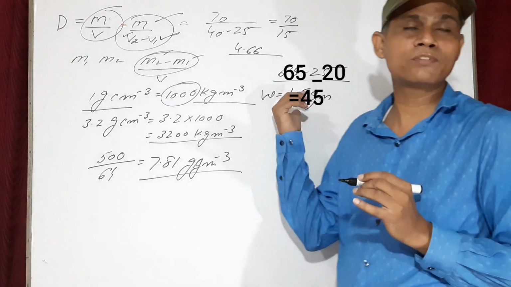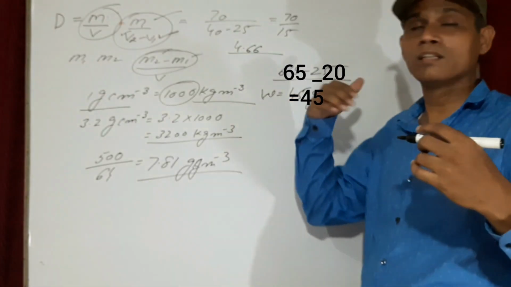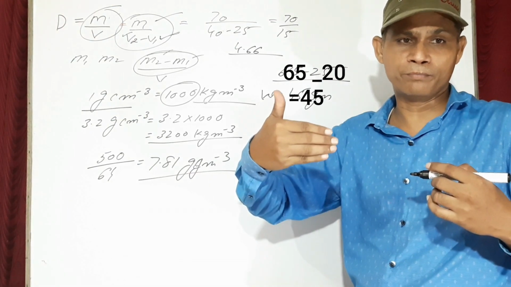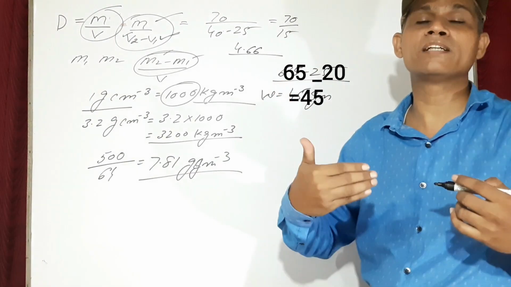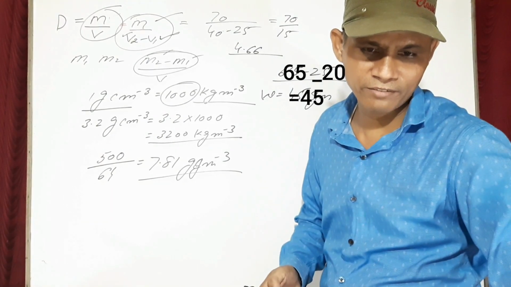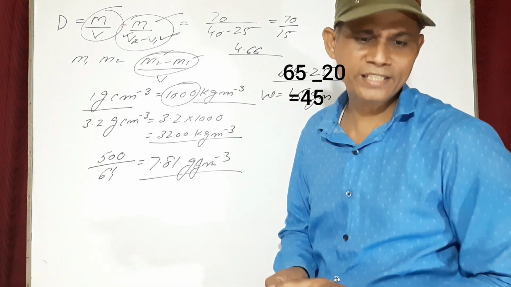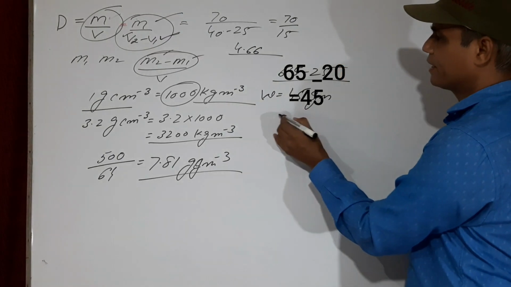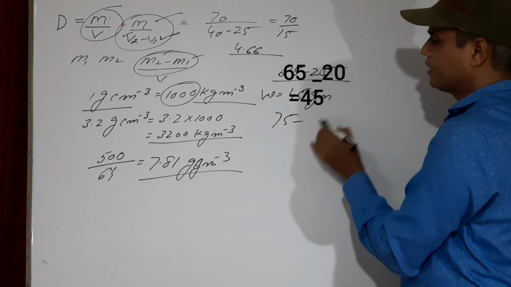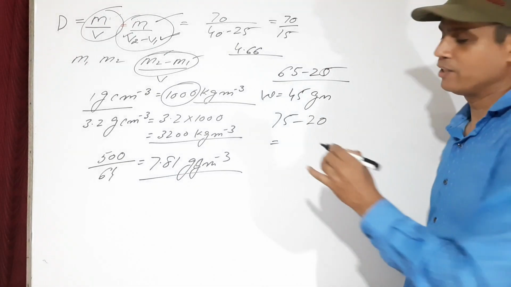Now you know the mass of the water. Now I will calculate the mass of the liquid. The mass of the filled bottle is given as 75. 75 minus 20, the empty mass, how much will you have? You will have 55.